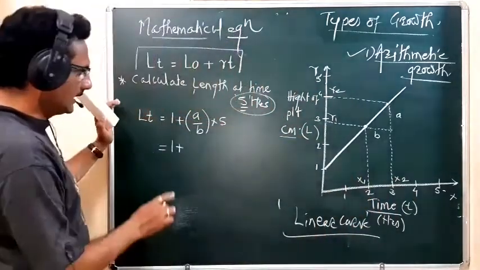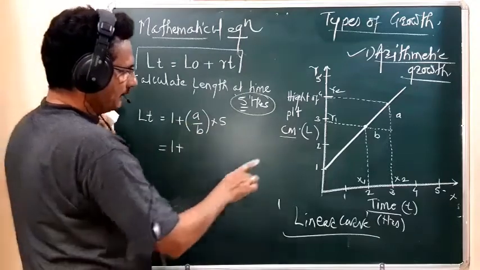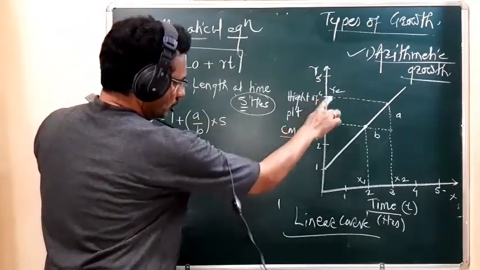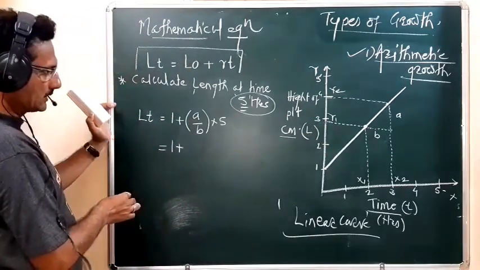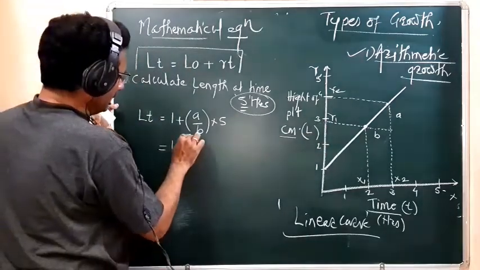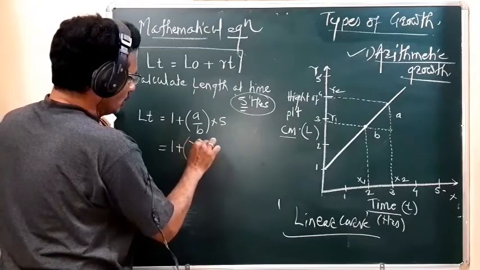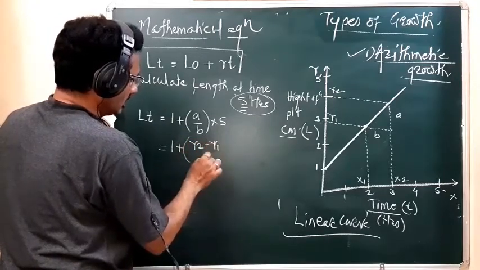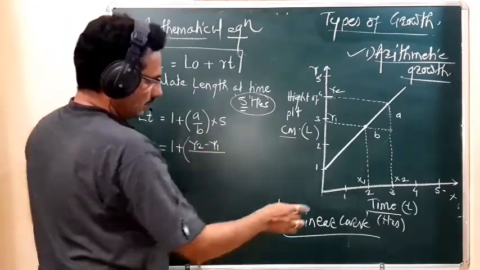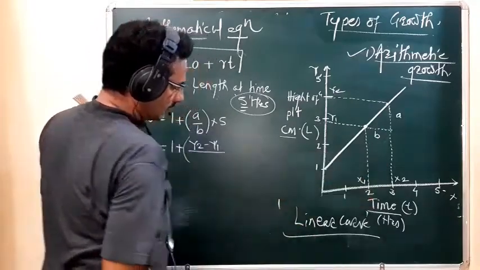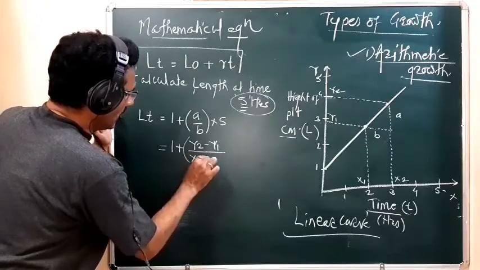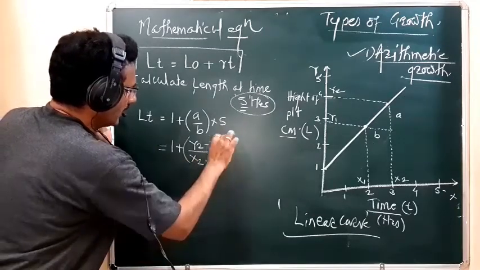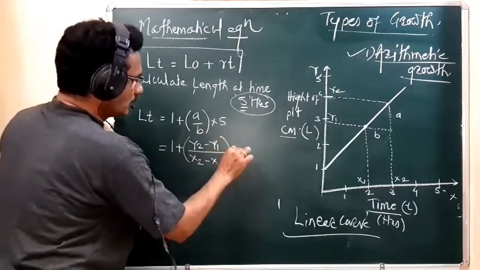Then a means y2 minus y1, divided by small b, meaning the required time, which is x2 minus x1, into 5.